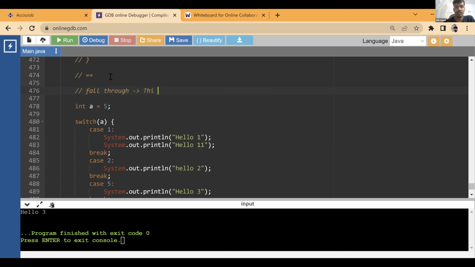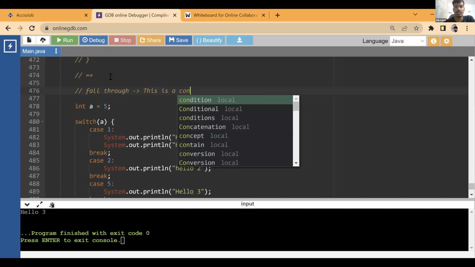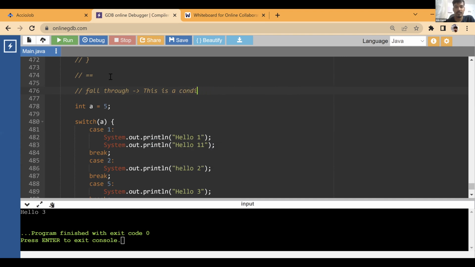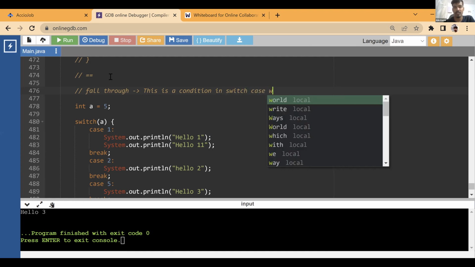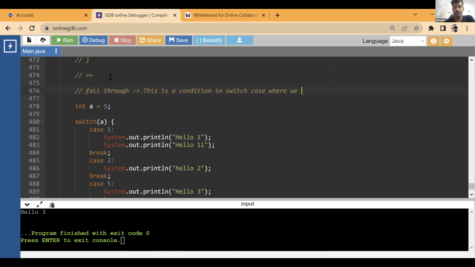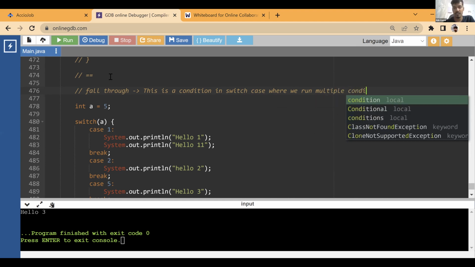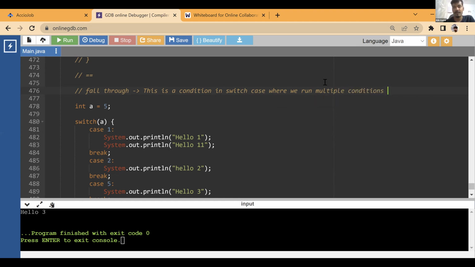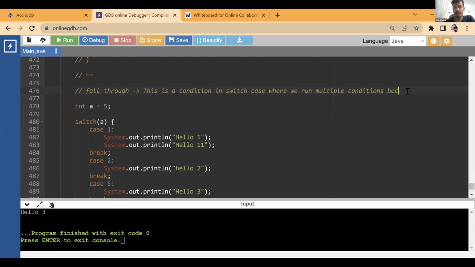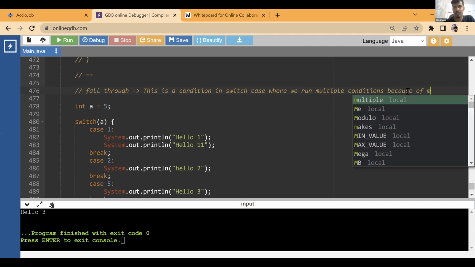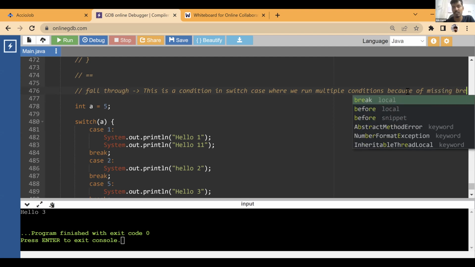This is a condition in switch case where we run multiple conditions because of a missing break.